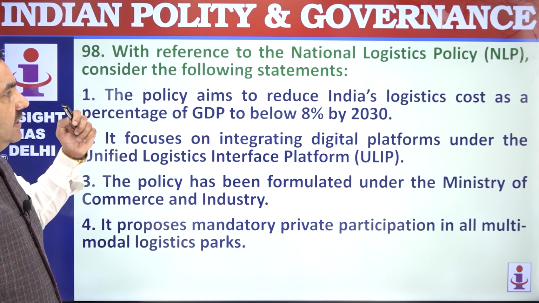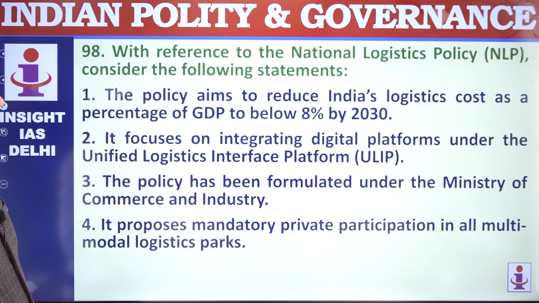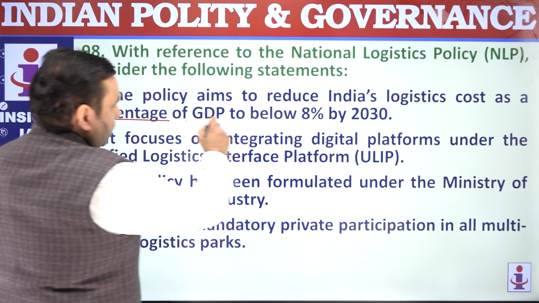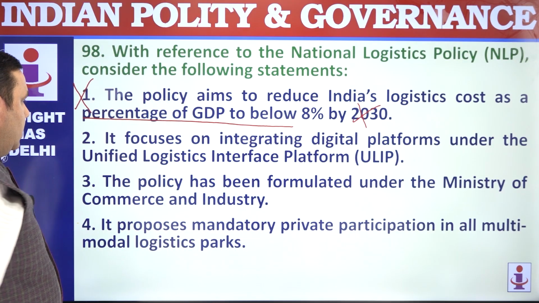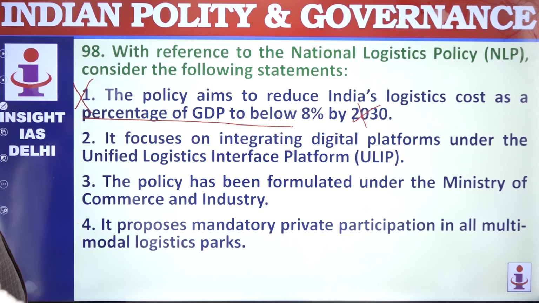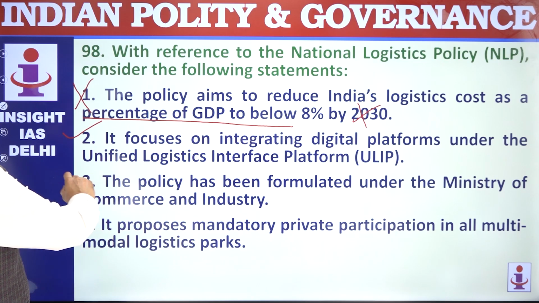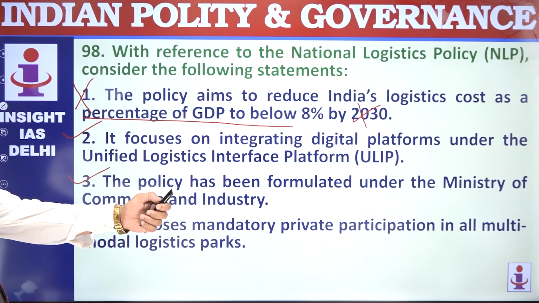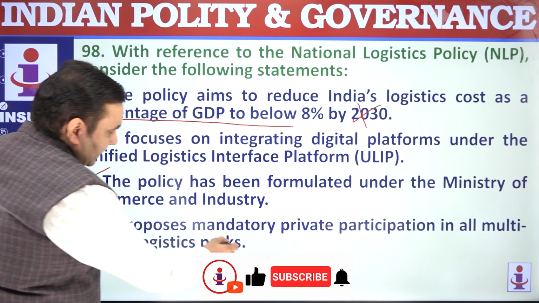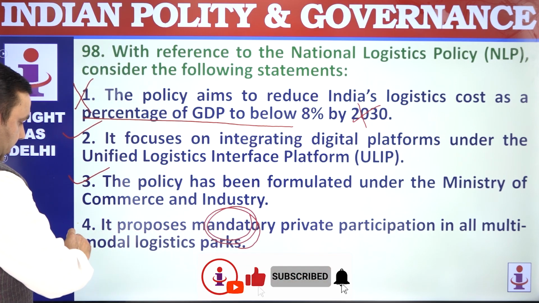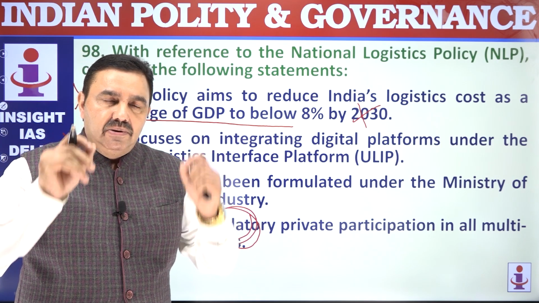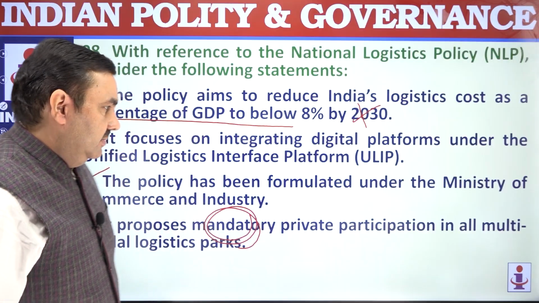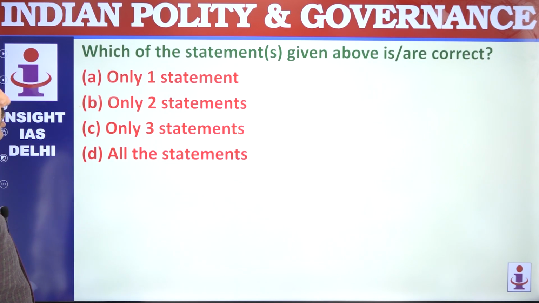98. National Logistic Policy. The policy aims to reduce India's logistic cost as percentage of GDP below 8% by 2030. That's wrong. It focuses on integrating digital platforms under unified logistic interface platform. That's correct. Policy has been formulated under Ministry of Commerce and Industry. That's correct. It proposes mandatory private participation, not mandatory, but it encourages private participation, it's not mandatory. So the word mandatory is a problem here. It encourages private participation. Also, 2 and 3 are correct here, only 2 statements.